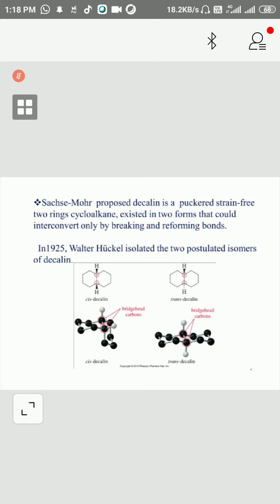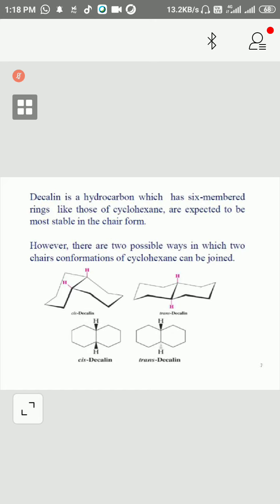Now, if you want to rotate, you want to bring this hydrogen here, this bond here, how is it possible without breaking? And you want to fix this one. This carbon is okay, only you want to change this one. So it is not possible. If you do it this way, this bond will break immediately because this will be affected. So this is not possible without breaking the bond. Now you can see here properly also. Cis-decalin is existing.